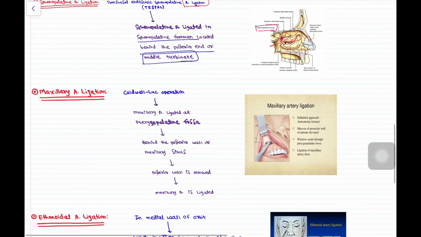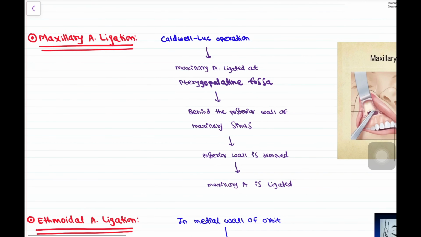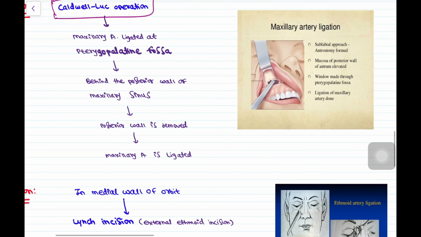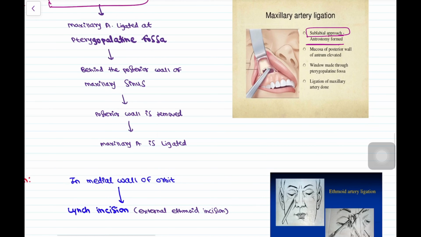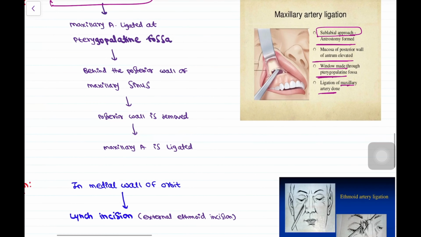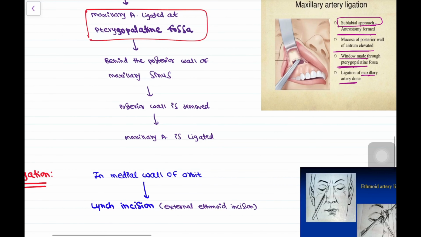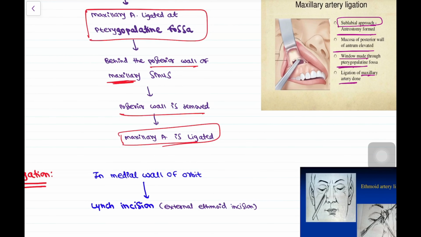The next is maxillary artery ligation. This is done by the procedure called the Caldwell-Luc operation. Okay. In this procedure, a sublabial approach is done. Through the sublabial approach, antrostomy is done, then the mucosa of the posterior antrum, that is the maxillary sinus, is elevated and a window is made through to the pterygopalatine fossa, and in this pterygopalatine fossa the maxillary artery is ligated. So the maxillary artery is ligated at the pterygopalatine fossa behind the posterior wall of the maxillary sinus. Then the posterior wall is removed and the maxillary artery is ligated.